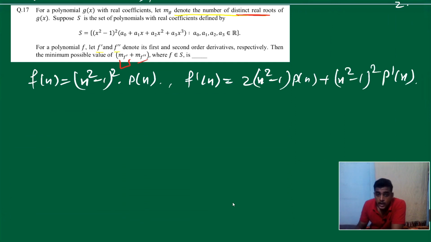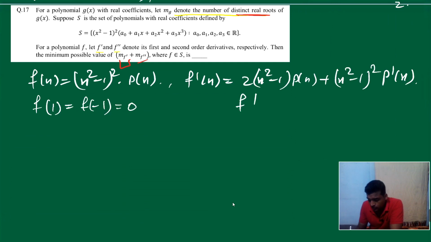No problem. Here we can observe that f of 1 is equal to f of minus 1. Here we can observe f dash of 1 is equal to f dash of minus 1. It's totally cool. Fine.